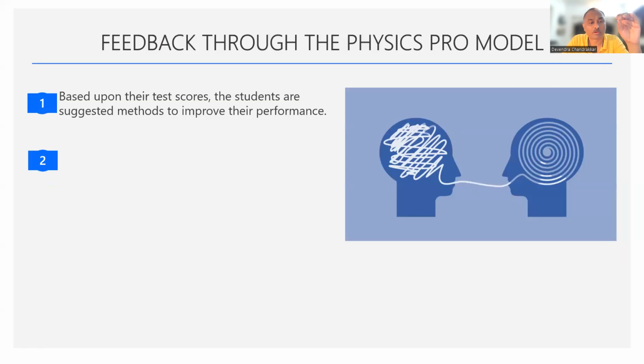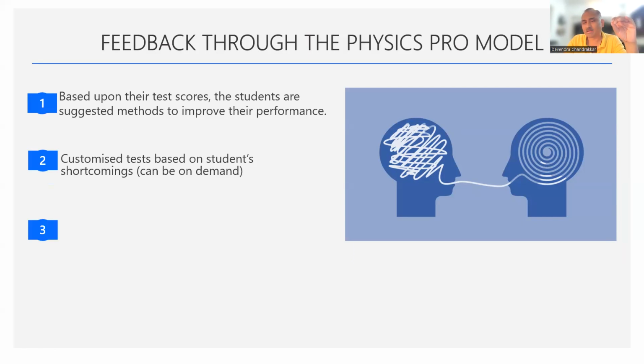Feedback through the Physics Pro model. How do I do it? Based upon their test scores, the students are given suggested methods to improve their performance. We customize the test based on student shortcomings. Now this is on demand, right? Group and individual counseling based on their performance in the test.